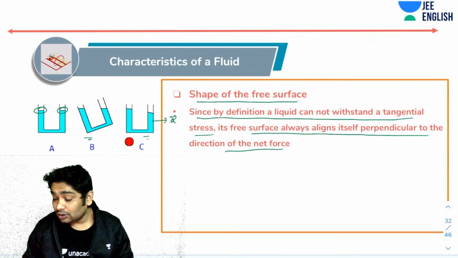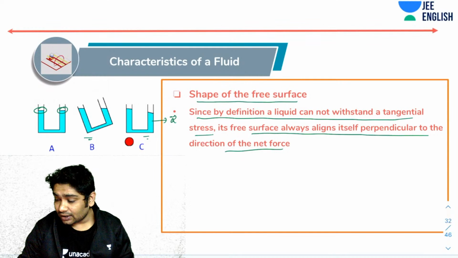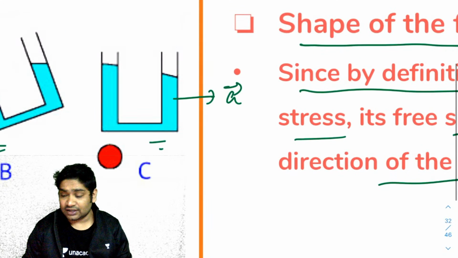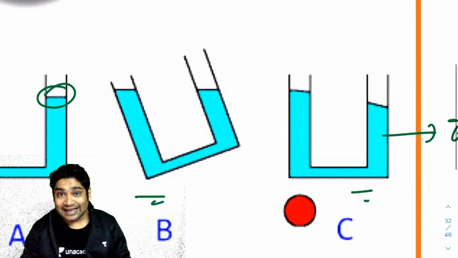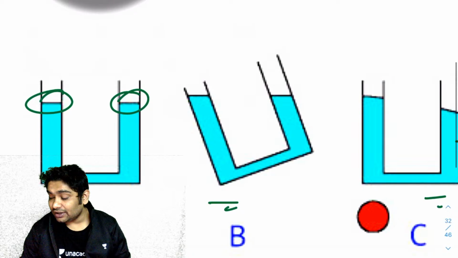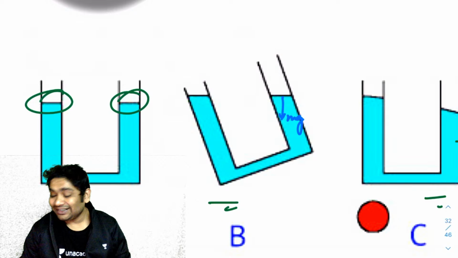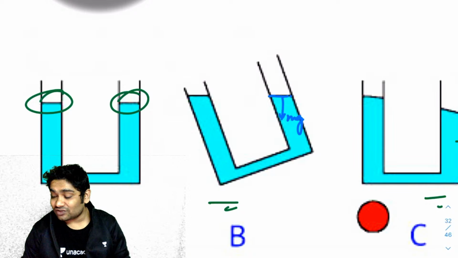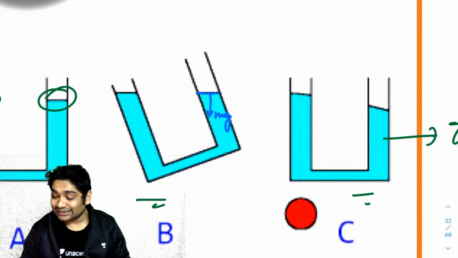Let me tell you what is happening. Here, consider the molecules sitting at the surface. Now these molecules are feeling a force of mg downward. You realize there is no component in this direction. Imagine if it remained like this.